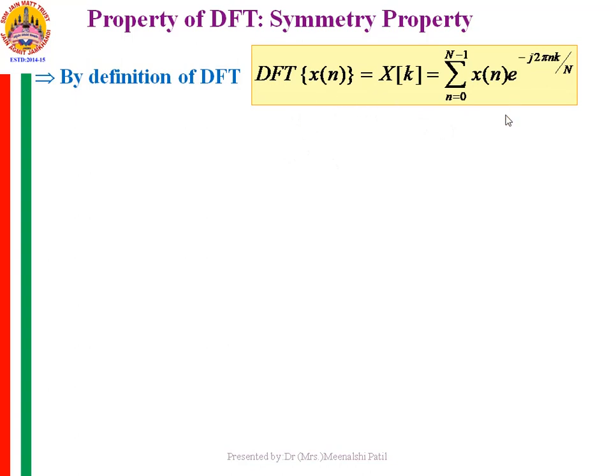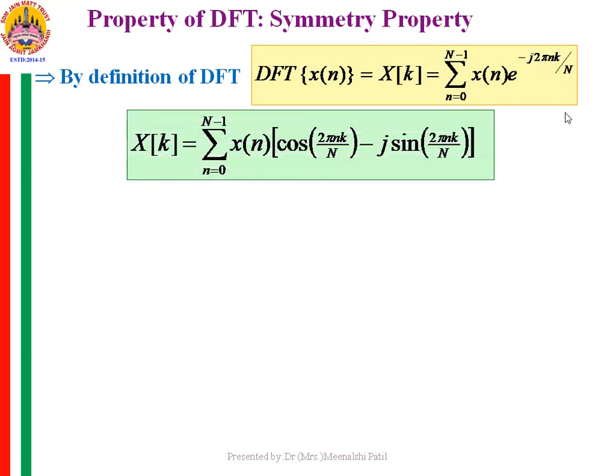DFT of x(n), which is equal to X(k), is equal to summation n from 0 to N minus 1 of x(n) e raised to minus j 2 pi nk by N. Now this exponential term I can write in the trigonometric form as X(k) is equal to summation n from 0 to N minus 1 of x(n) cos of 2 pi nk by N minus j sin 2 pi nk by N. The exponential is replaced with its trigonometric form in this expression.